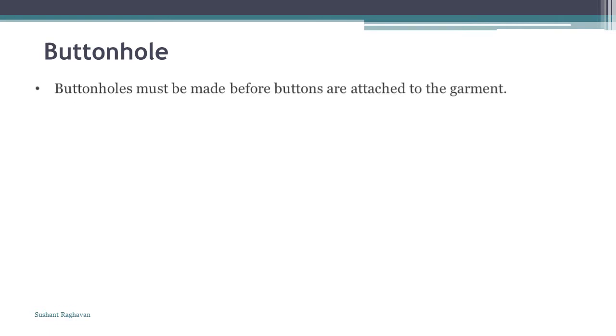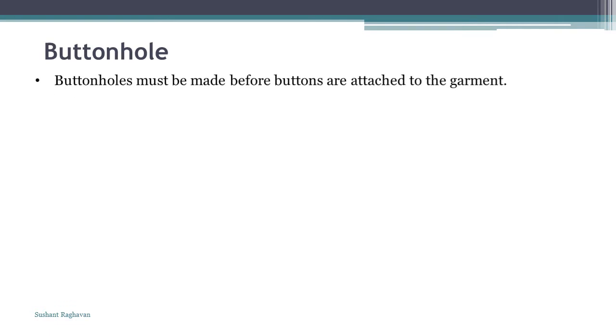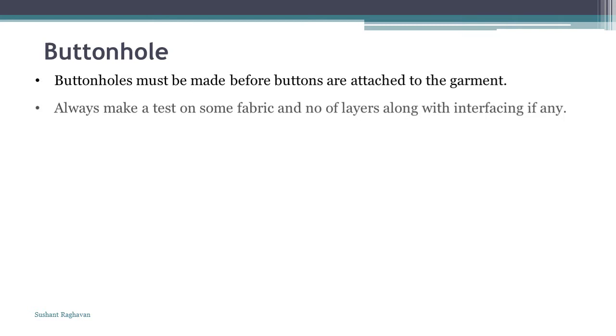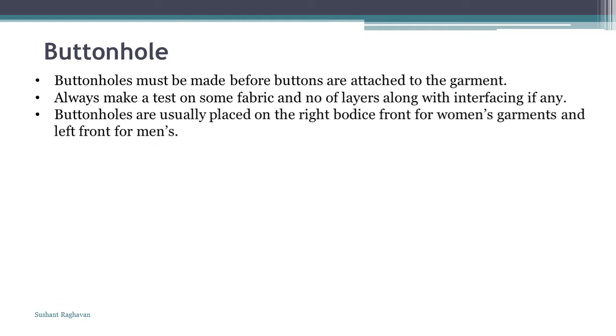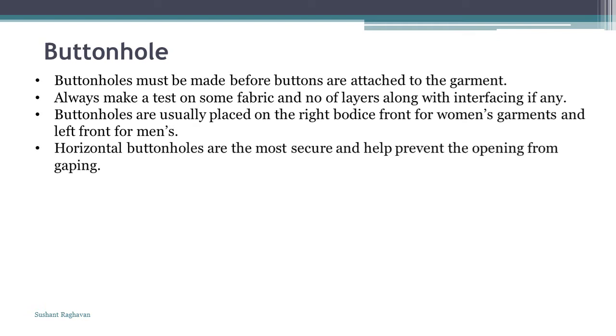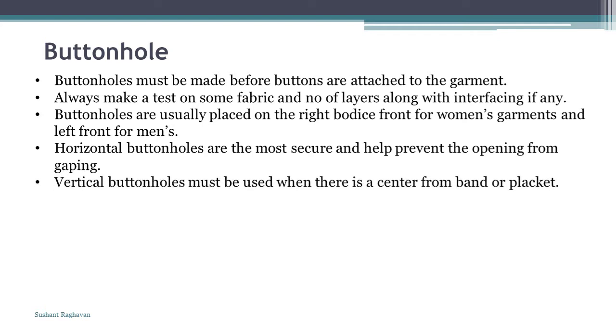Buttonhole. Buttonholes must be made before buttons are attached to the garment. Always make a test on some fabric and the number of layers along with interfacing, if any. Buttonholes are usually placed on the right body front for women's garments and the left front for men's. Horizontal buttonholes are the most secure and help prevent the opening from gapping. Vertical buttonholes must be used when there is a center front band or placket.